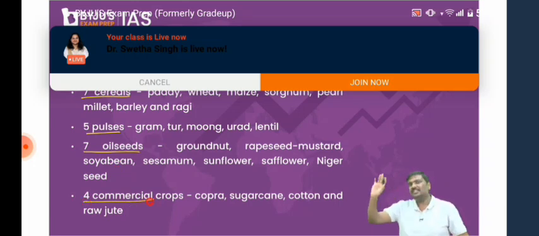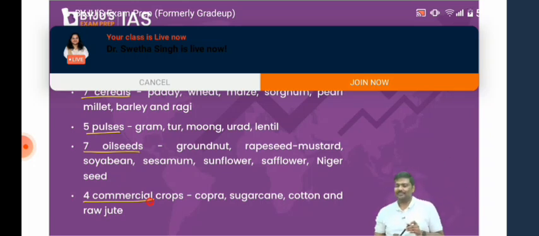Now, please focus on this and answer to me. How many of you think government will purchase all of these 20 plus crops? You should say, sir, no, government will not purchase all of these crops. Why? Why doesn't government purchase all the crops? Let me answer that question.